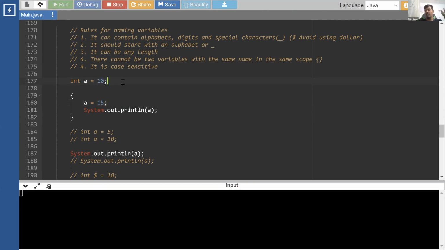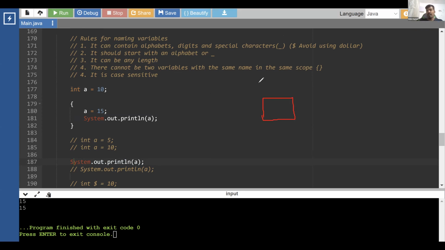So what we are doing is creating one variable A, then updating its value to 15, printing 15. But when we come outside, the value is updated. You can think of it like this. I'll give you a picture of it so that it will be better. See this as a box. I created a box A. This box was outside, so I stored a value 10. Now I came in here. This is a completely different block, but I'm updating the same variable. I changed it from 10 to 15. I printed it, so I got 15 as a result. When I came outside, the value was still 15. So I printed it, I got the value 15.